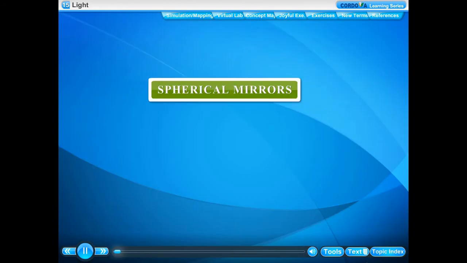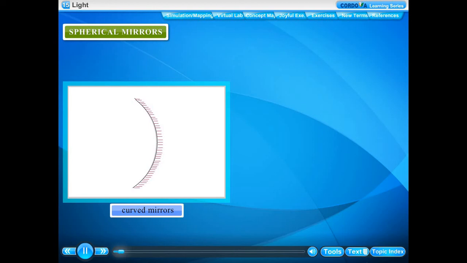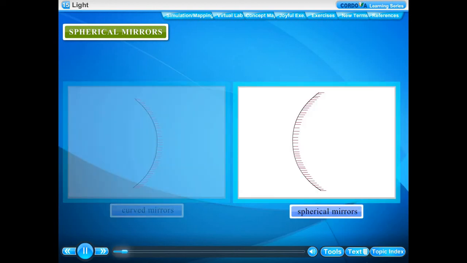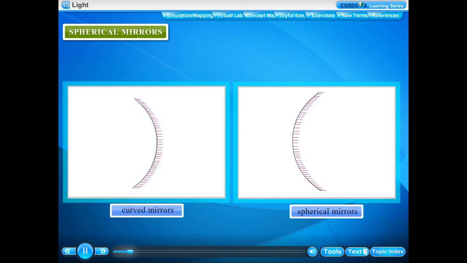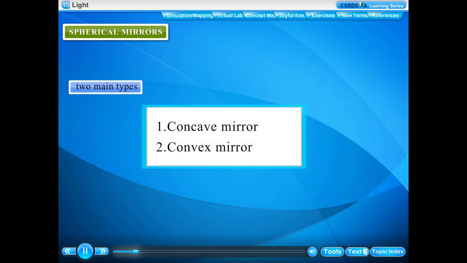Spherical mirrors. Such mirrors are called curved mirrors or spherical mirrors. A spherical mirror is that mirror whose smooth and polished reflecting surface is a curved surface. Spherical mirrors are of two main types: concave mirror, convex mirror.